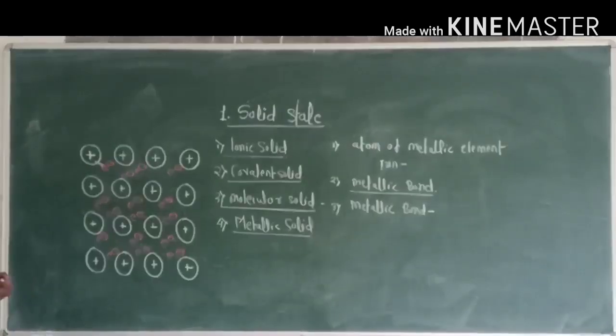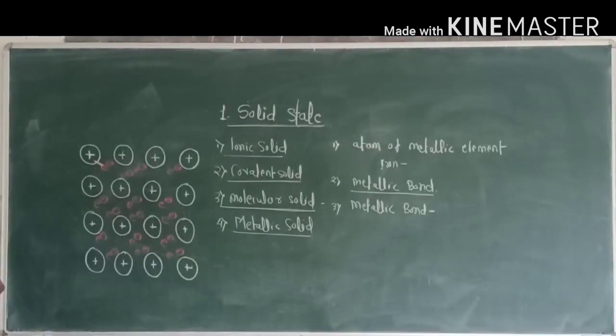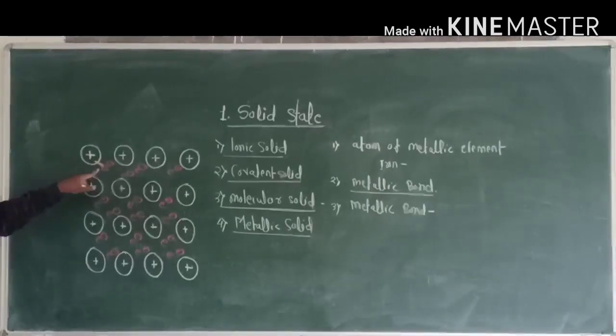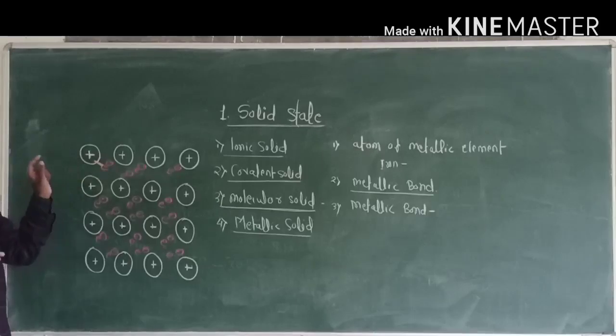Now metallic bond means what? The attractive interaction between cation and free or mobile electron is called as metallic bond.